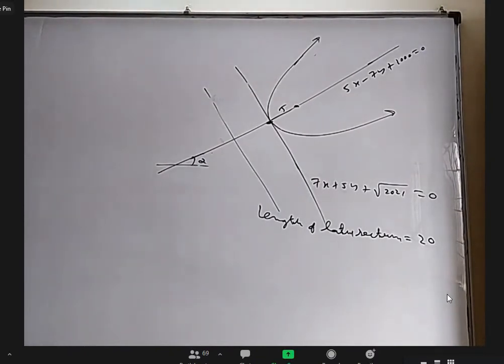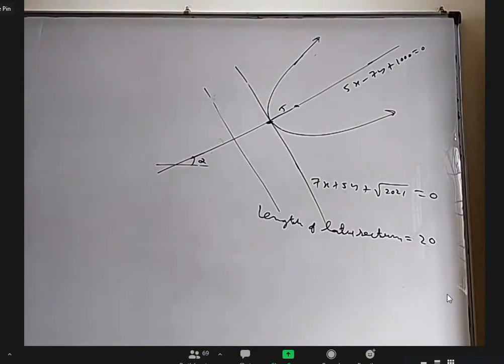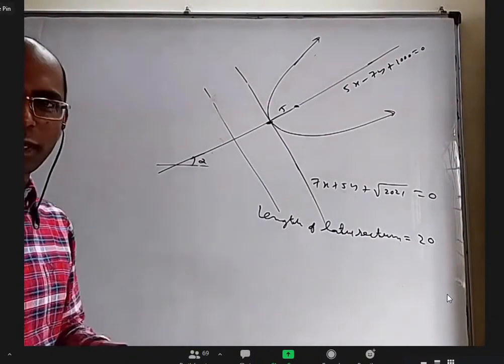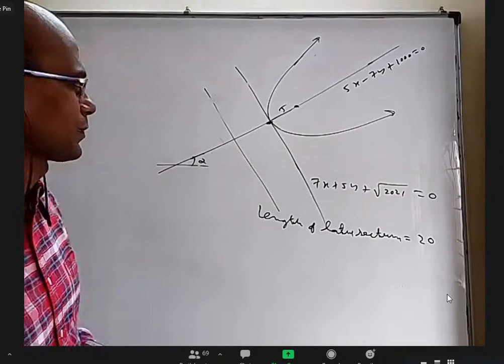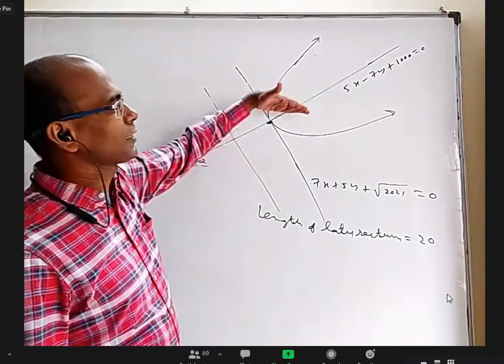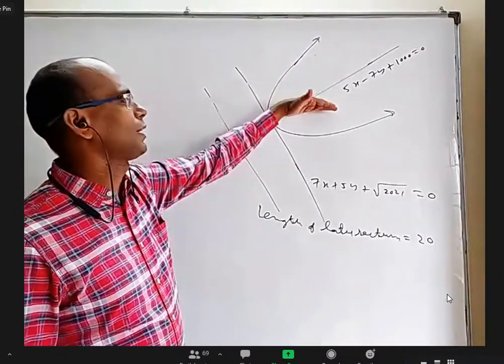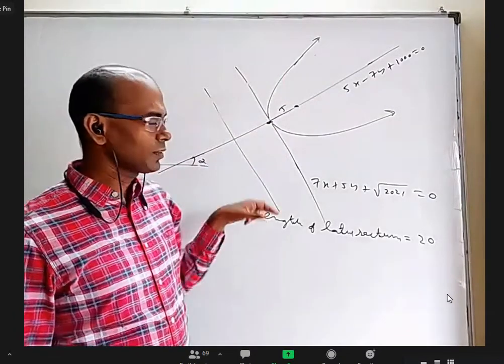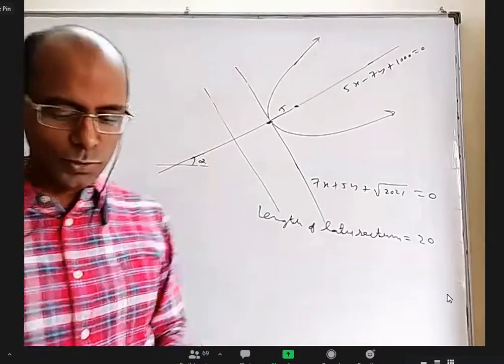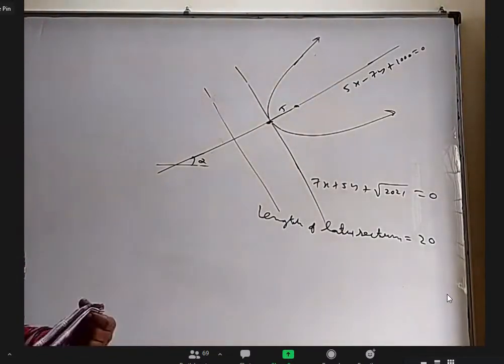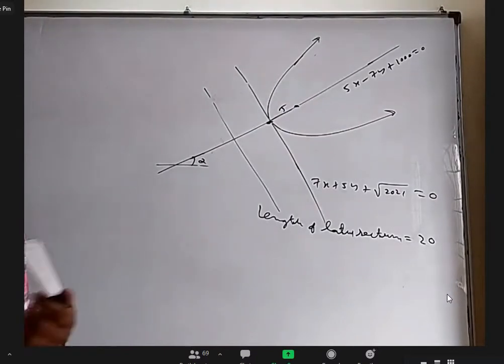Okay, first of all, you realize this process is very big, right? That means it is easy to say, but to do it will take some time. Anyway, I thought somebody would say we can use translation and rotation of axis. We can rotate it, make it parallel to the x-axis, move this to the origin, find the answer, and again translate it, again rotate it, and you will get the answer. Like that also you can do it. Sir, but it is a very big process. Yeah, that is also a lengthy process. I'm not telling the other one. I'm going to tell something else.